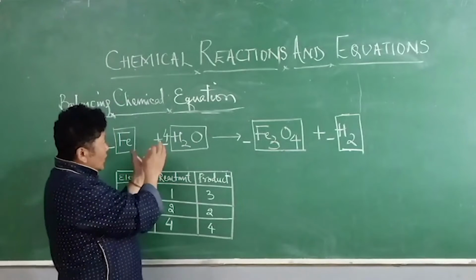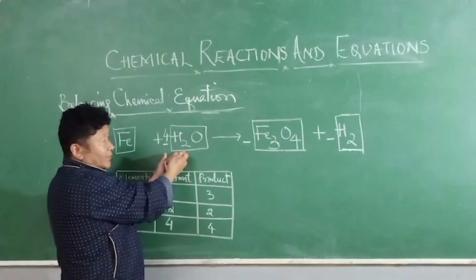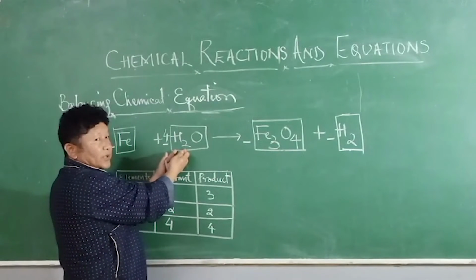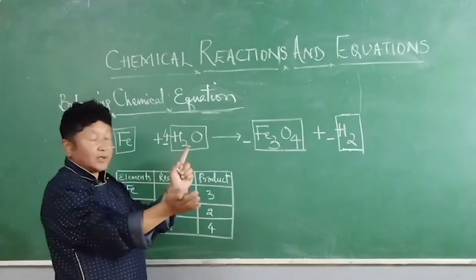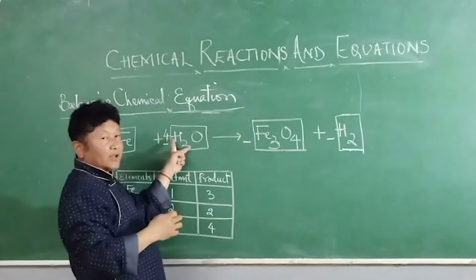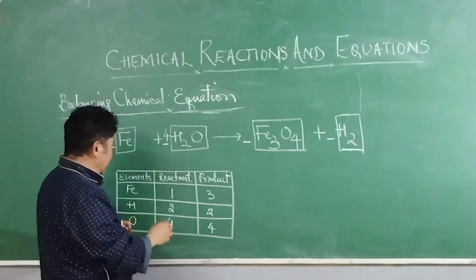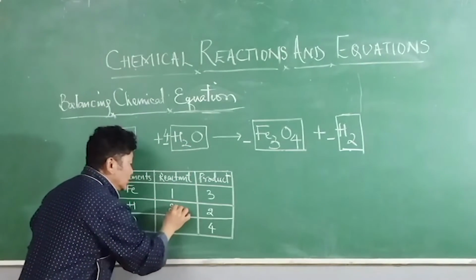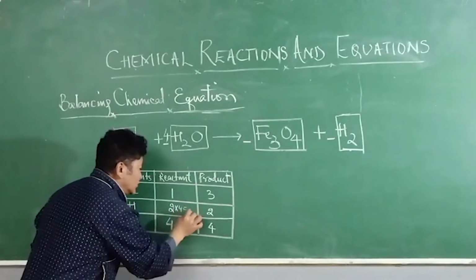Now, hydrogen. With 4 into 2, that is 8 hydrogen over here. We have 8 hydrogen. 2 into 4, that is equal to 8.